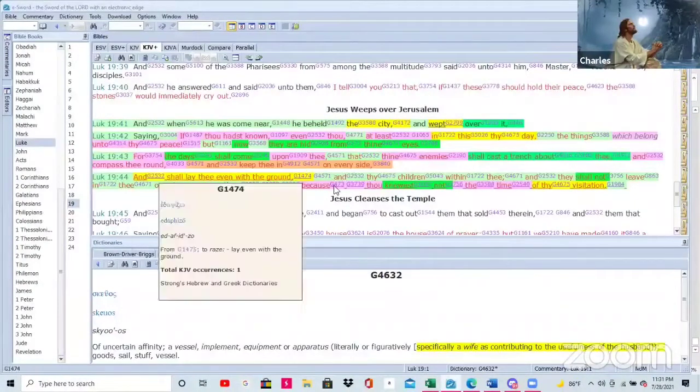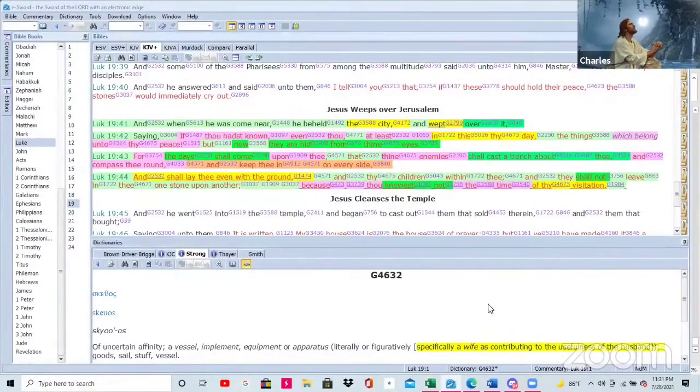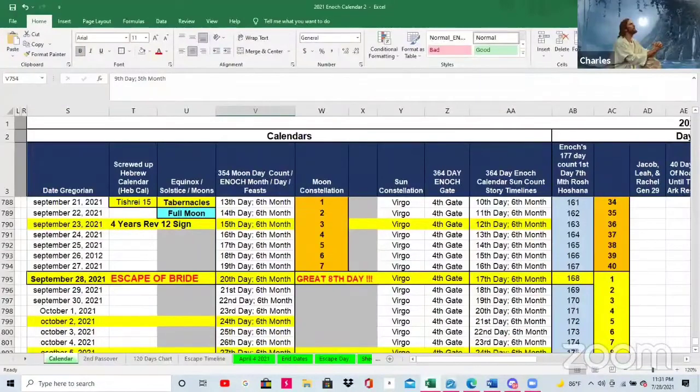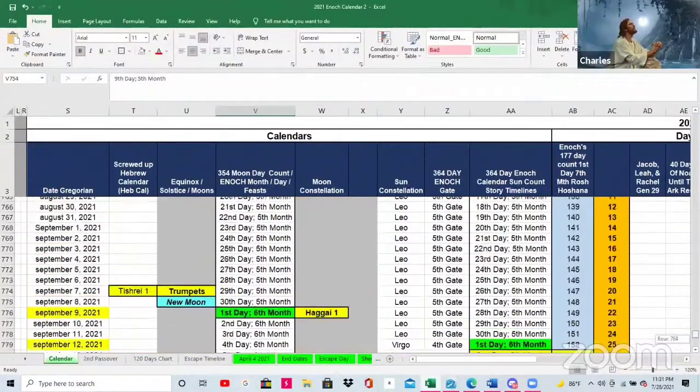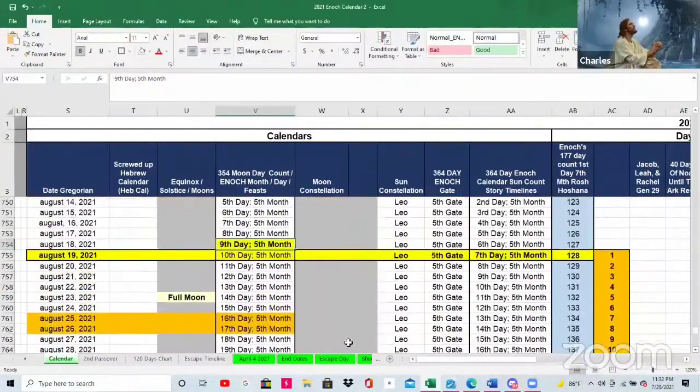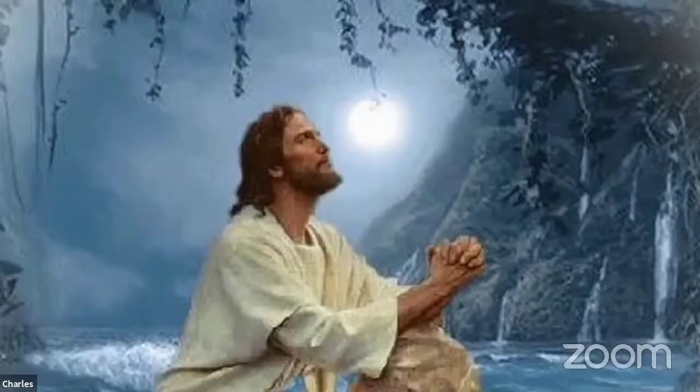And he says they shall get laid even to the ground because they knew not the time of their visitation. Of course, they don't know the time of their visitation. They don't know it's their visitation day because they don't keep the Enoch calendar. They don't know this is the true 9th of Av. But August the 18th and 19th is not that far away. If we see the attack on Jerusalem and Israel during that time, then we understand we truly are on this timeline we are now proposing.